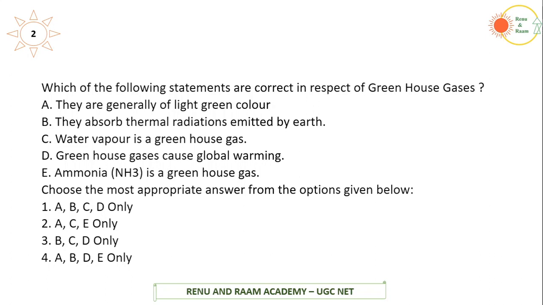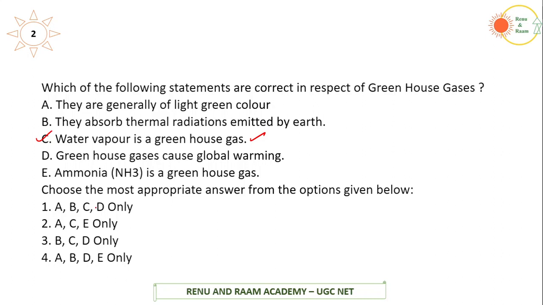The first statement, they are generally of light green in color. The second statement, they absorb thermal radiations emitted by earth. Third statement, water vapor is a greenhouse gas. Fourth statement, greenhouse gases cause global warming. And the fifth statement, ammonium is a greenhouse gas. Now in the last question, we studied that water vapor is a greenhouse gas. So obviously we'll have option number C.